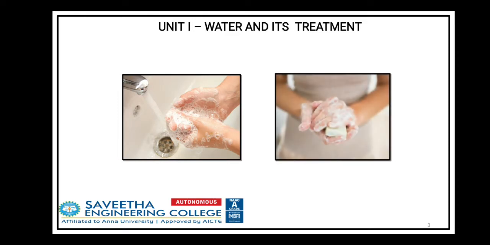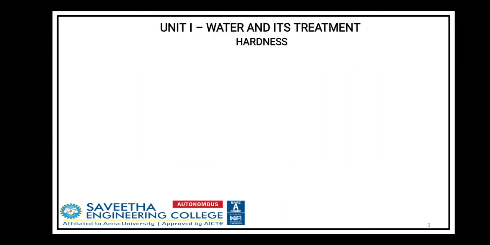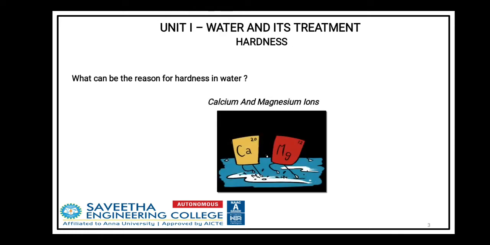So here you are seeing two pictures. The first picture shows someone washing their hands with soap, and you can see the lather on their hands. And in the second picture, it is not found. What does it mean? Why is it happening? What can be the reasons?